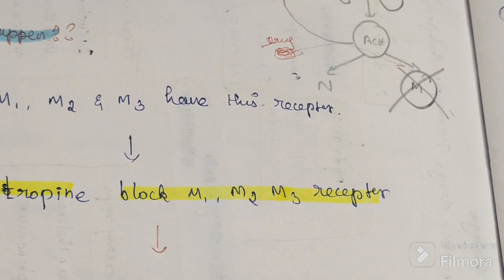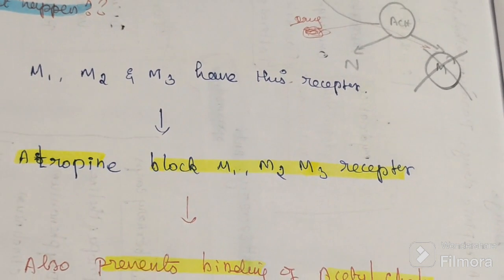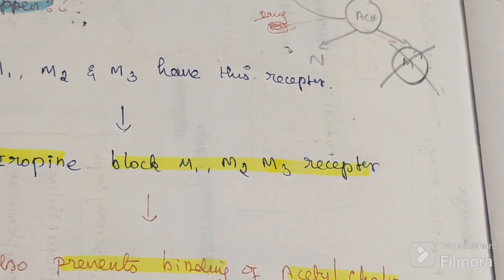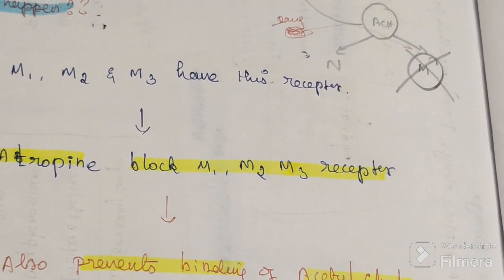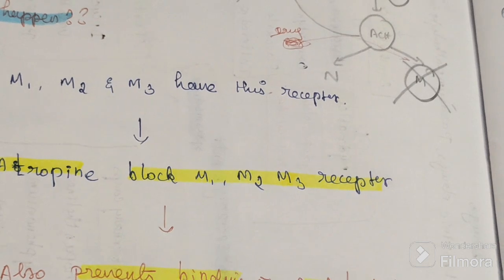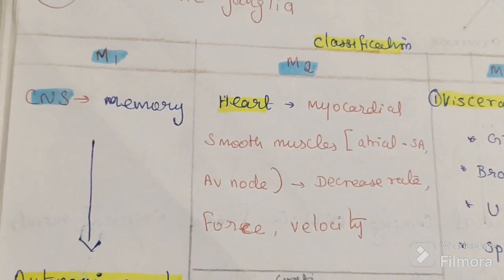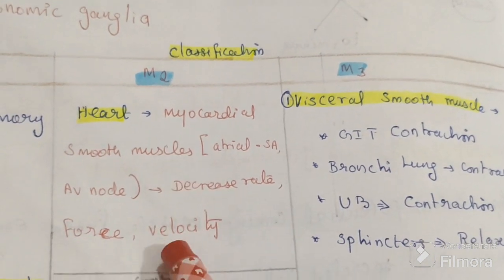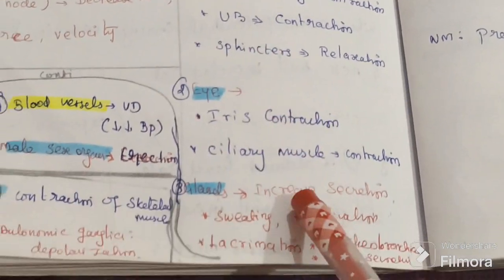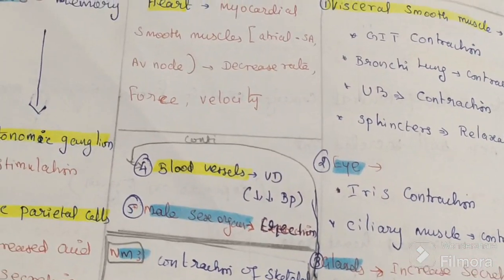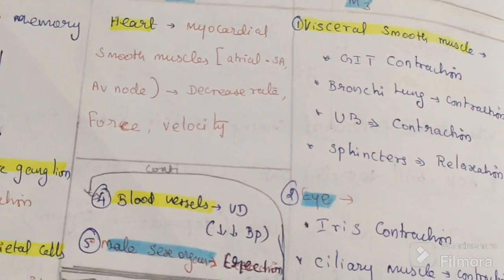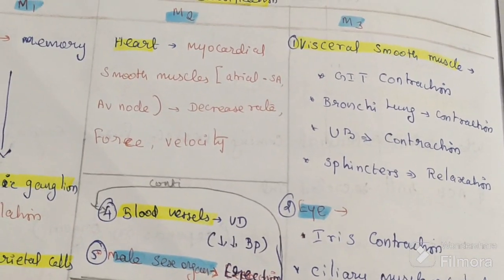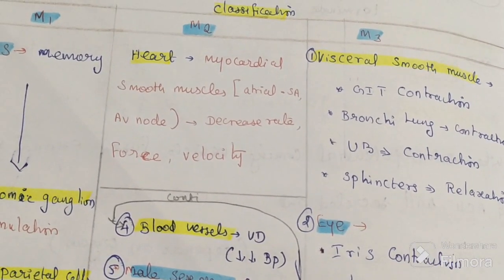So what does acetylcholine do? Acetylcholine acts on M1, M2, M3 at the muscarinic receptor, each with their own action. But this action is not done because acetylcholine cannot bind.